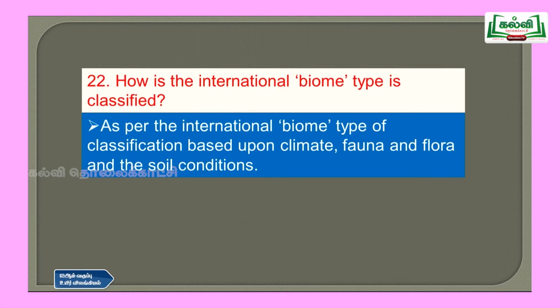And question number 22, how is the international biome type classified? As per the international biome type classification, it is based upon climate, fauna and flora, and the soil conditions, how rich the soil is. These are the criteria for a biome to be called an international biome type.